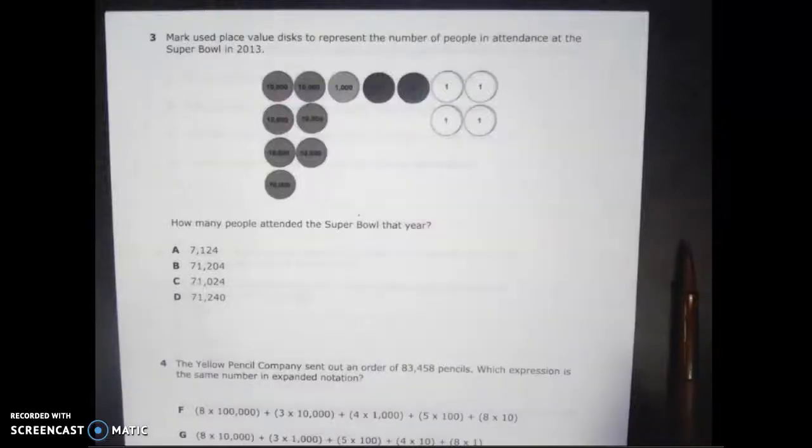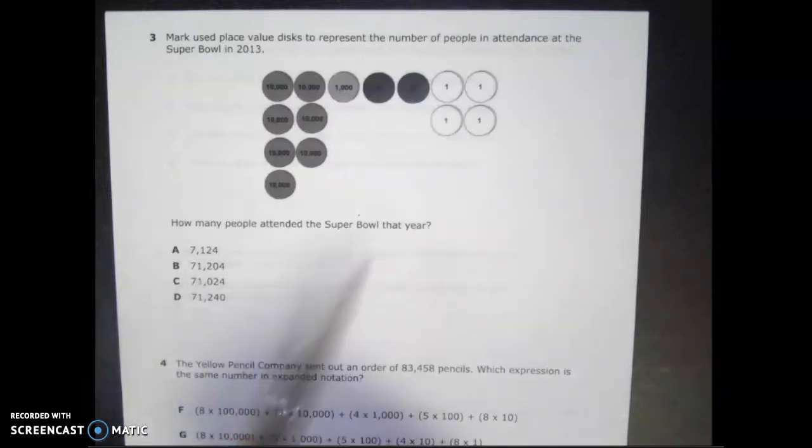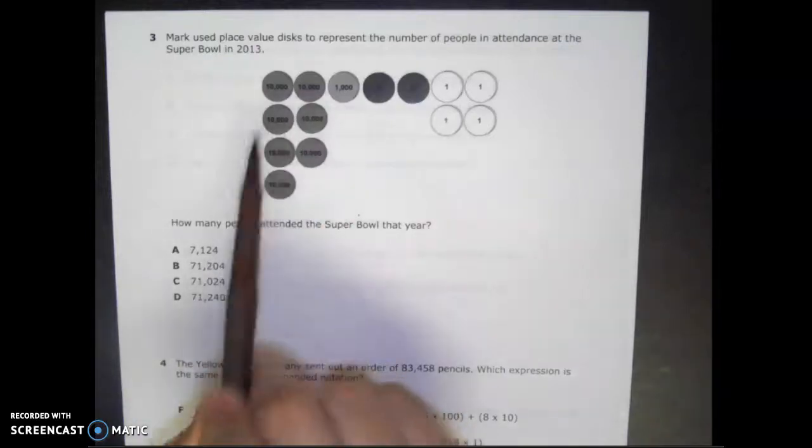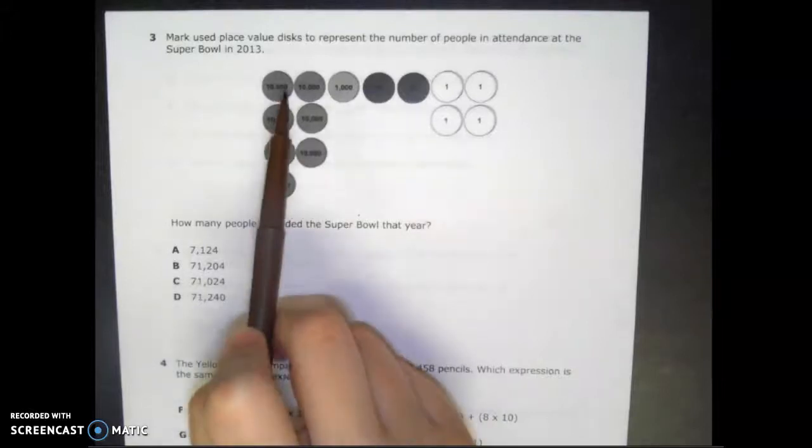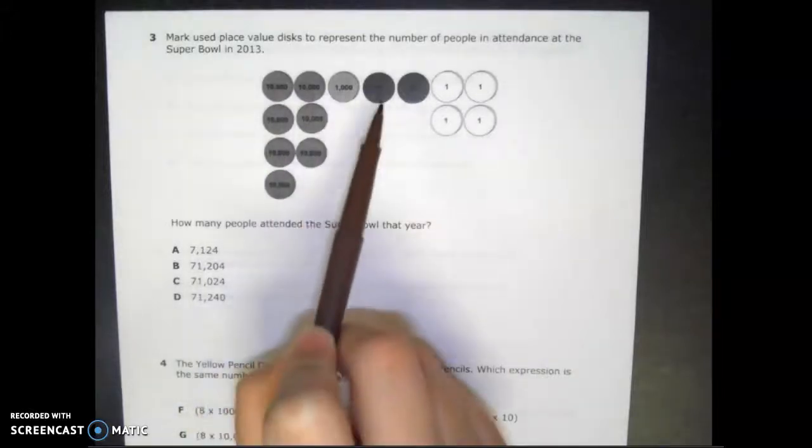All right, question number 3. Mark used the place value discs to represent the number of people in attendance at the Super Bowl in 2013. How many people attended the Super Bowl that year? So we have our place value discs. We have 10,000s, thousands, tens, and ones.